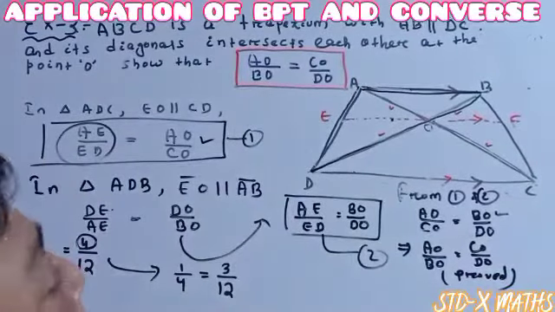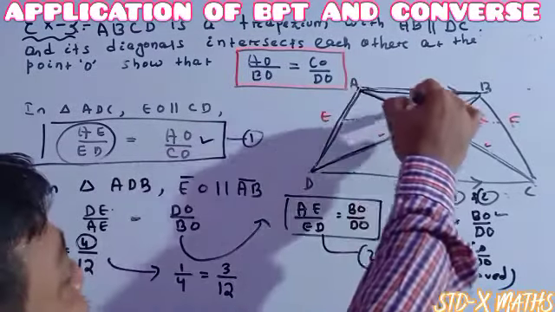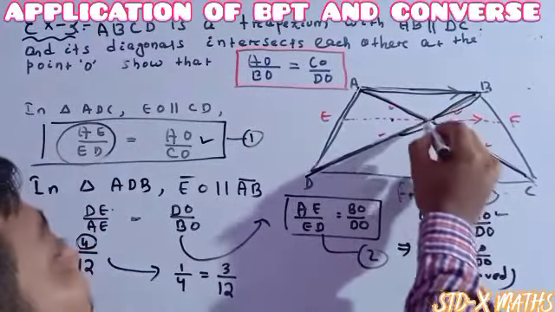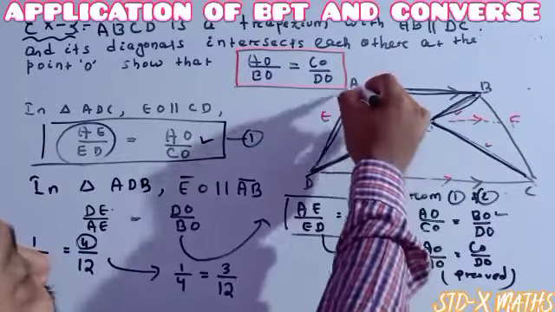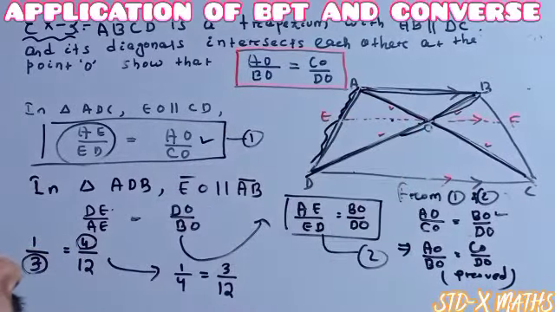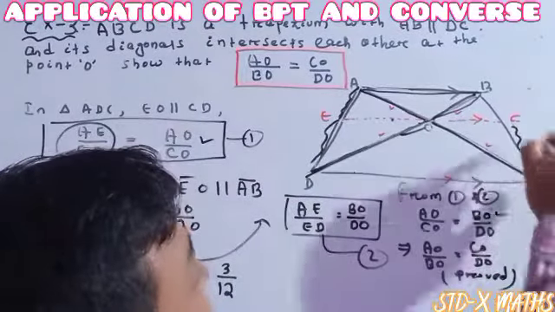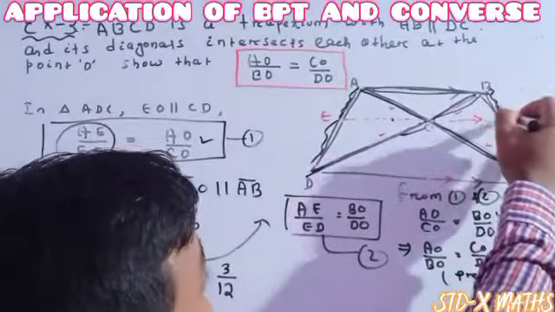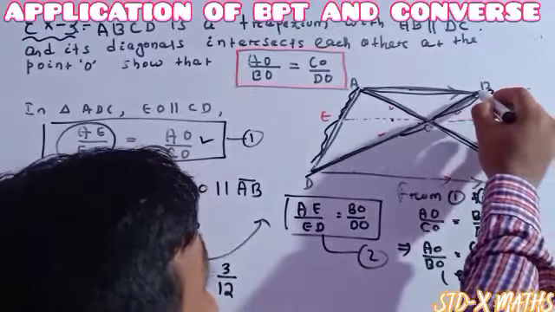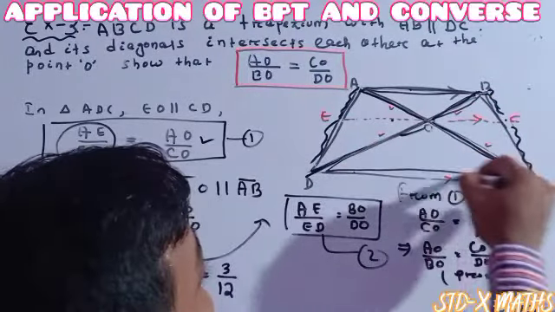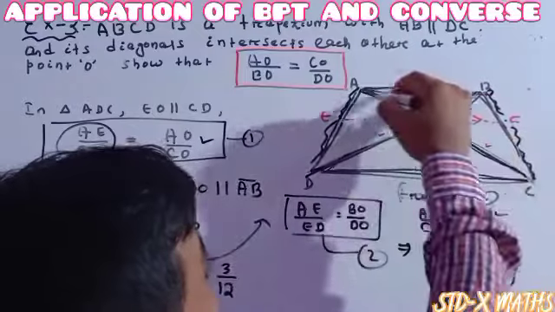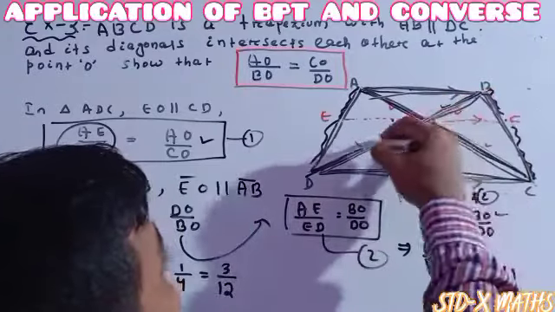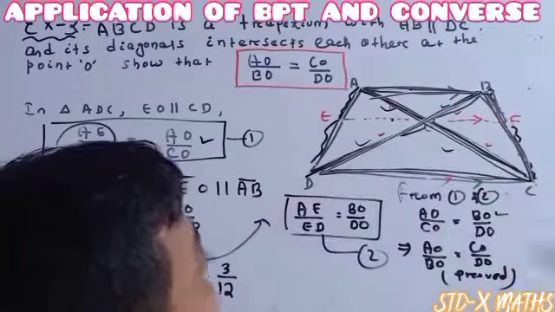So actually your target should be just like this. Anyhow, this one will come in one triangle, and this one will come in another triangle, so that both triangles have one common side. Just like in the previous case, this one is the common. Also one can take this one, it is also common. Also this one is common, also this one is common. One can take this triangle also, so that BO, DO come, AO, CO come, and this one will be common for both.